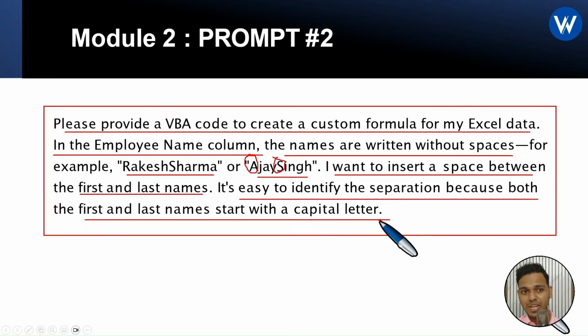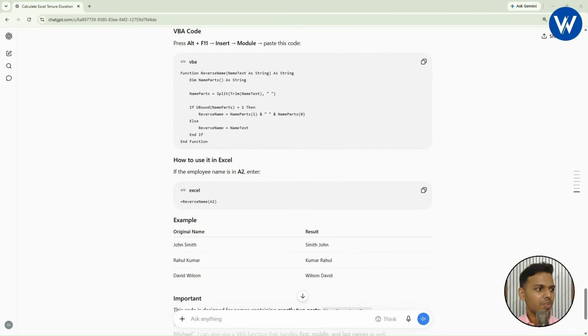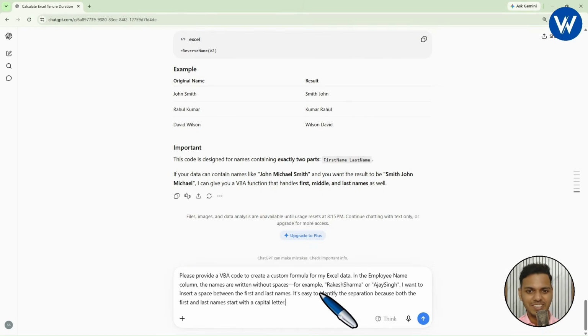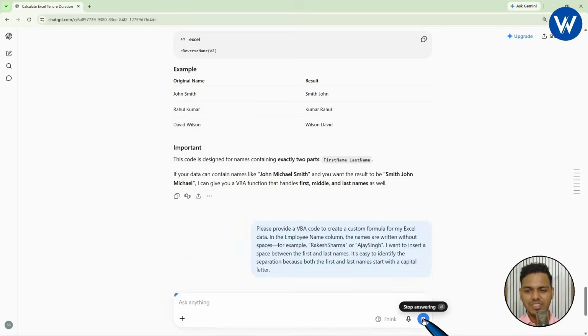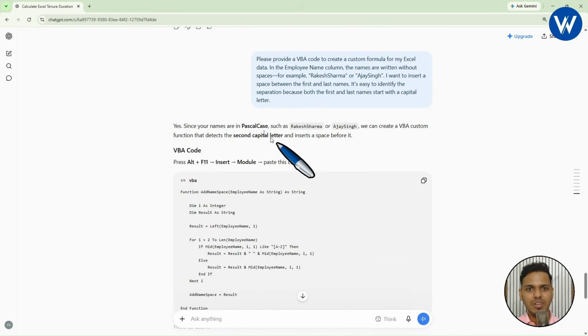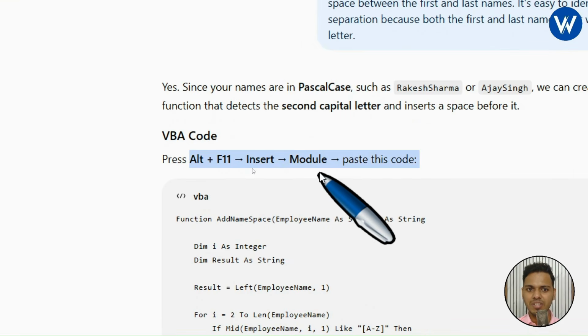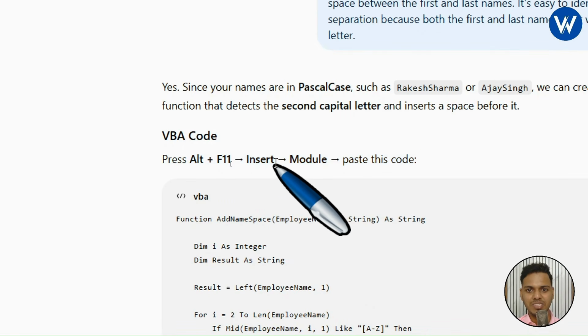So this is the prompt I am taking, and let's open ChatGPT. Right. I will copy the prompt. Please practice along with me, because only when you practice will you understand this. Now I will simply run this command. And finally ChatGPT has given the VBA code. Let's see. Basically, first it will give you instructions: press Alt F11, insert module.